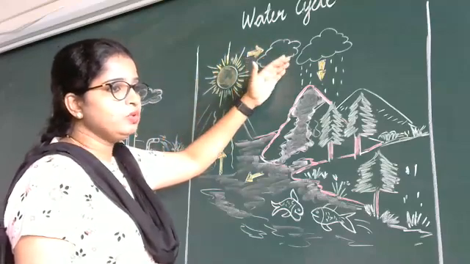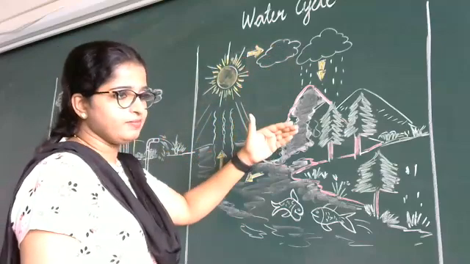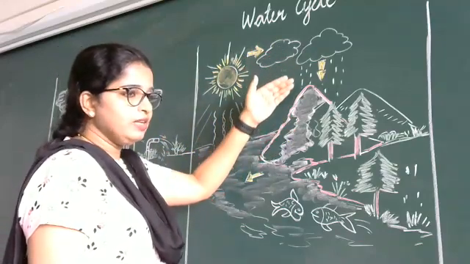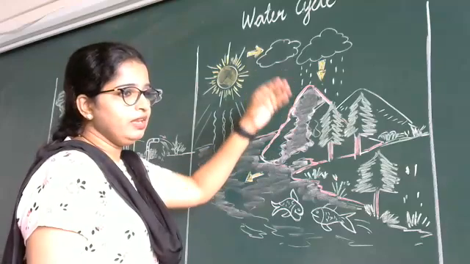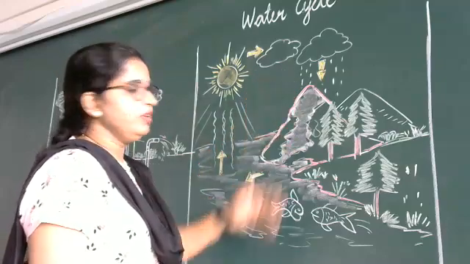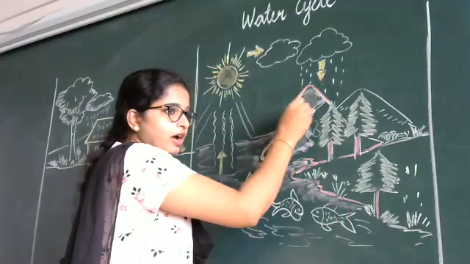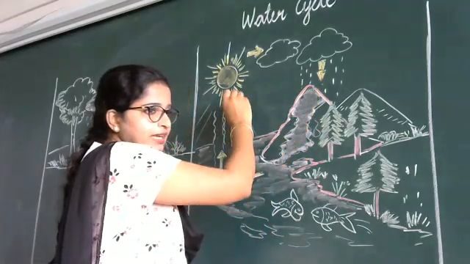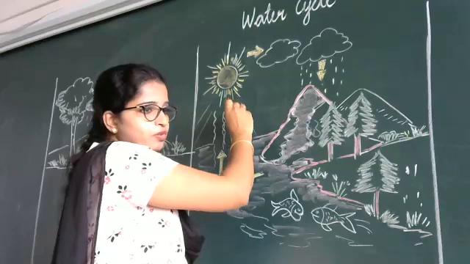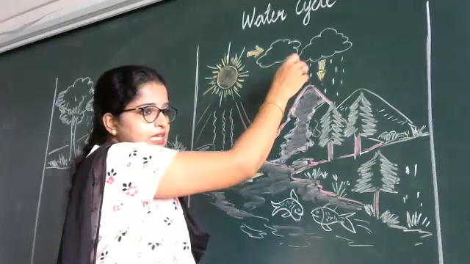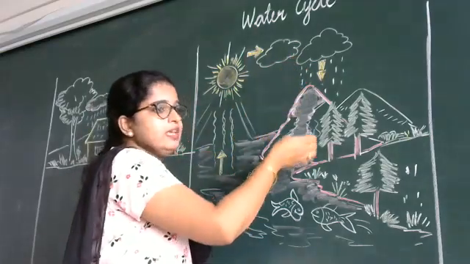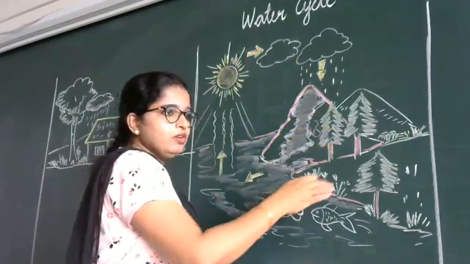When this cloud cools down, it rains. Again we get water from the rain. Again that water reaches the water body. Again the sun will heat it, take it up as water vapor, the cloud forms, it cools down, it rains, and the same water joins the water body.